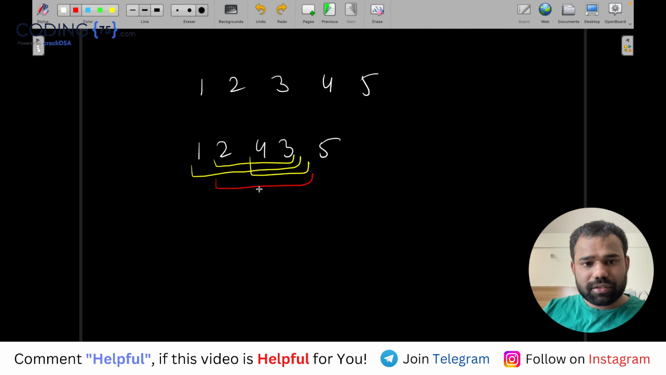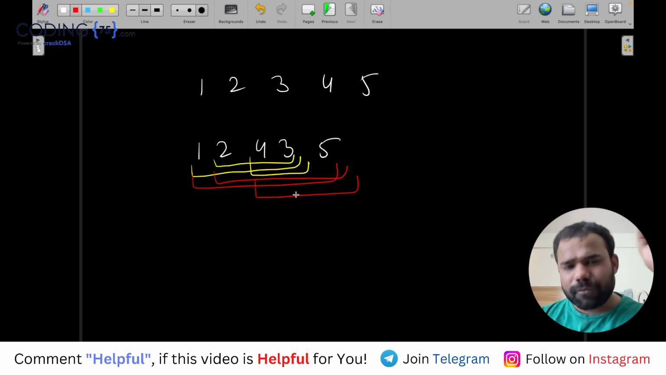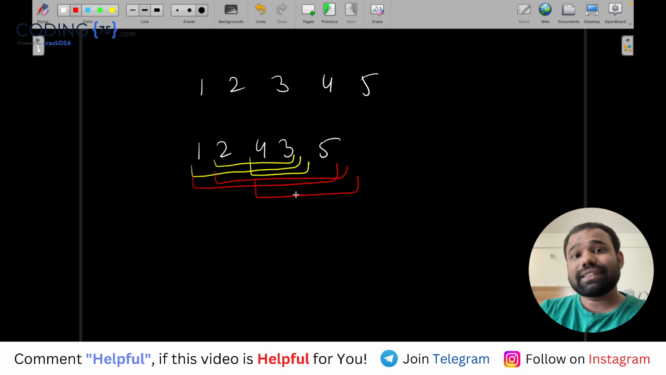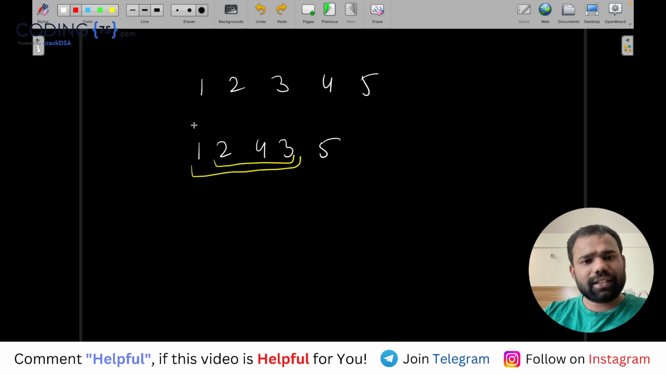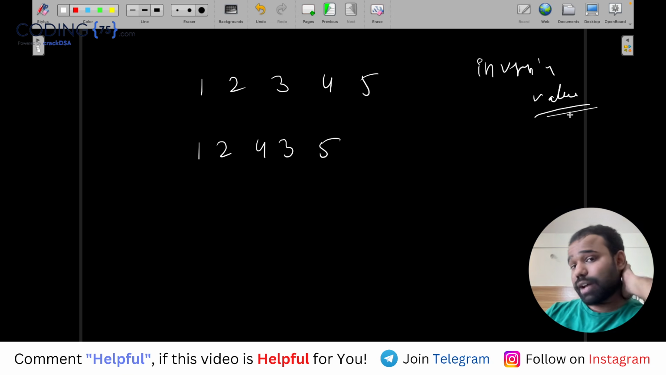Sorry, this one is already covered. Yes, subarray from here to here, here to here, here to here. These are all subarrays that will be counted as inversion subarrays also. It means if even a single inversion lies in a subarray, we will count that subarray, simple. So the inversion value is the number of subarrays where at least one inversion is present. That is what the inversion value is.